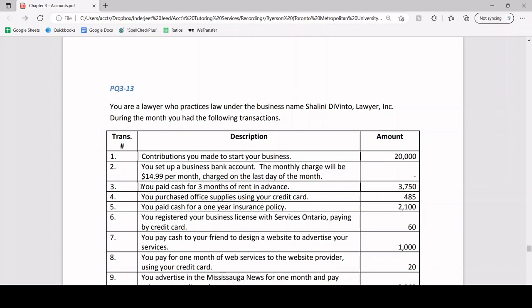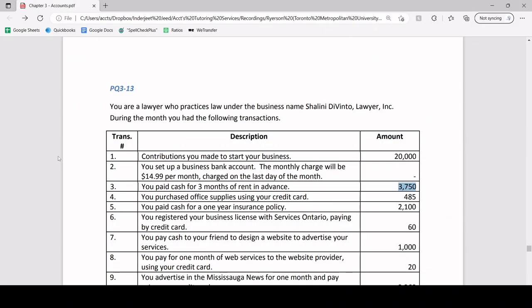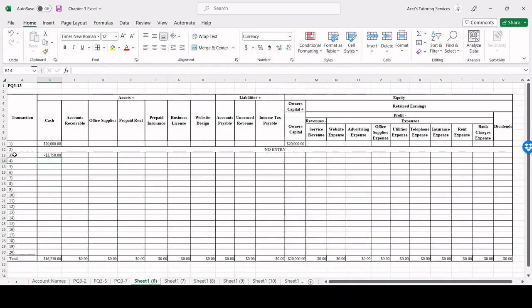However, we paid cash, so cash is going to go down by $3,750. Let's first update that. But now we pay for something in advance, so this gives rise to an account called prepaid rent, because now our landlord owes us the service, and that right there is a future benefit, which is a definition of an asset. So we're going to increase prepaid rent by $3,750.